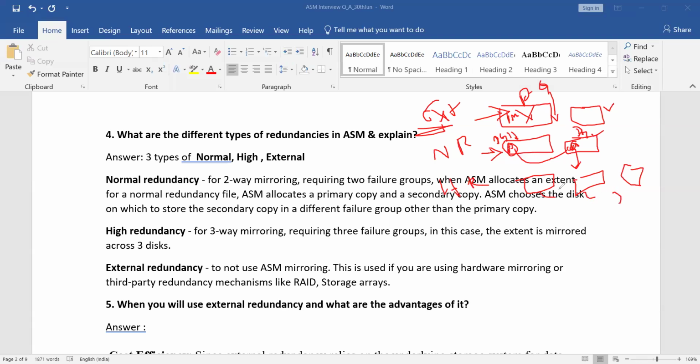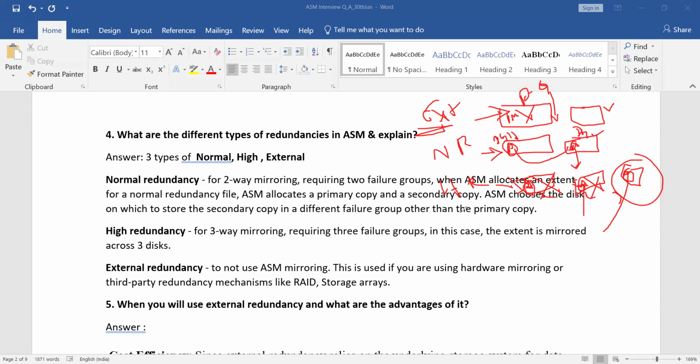You have written the data A. This A will be stored here and here. So if this disk group is not available, the data related to A will be available from the other two, and you can access it from there. We have very high redundancy.